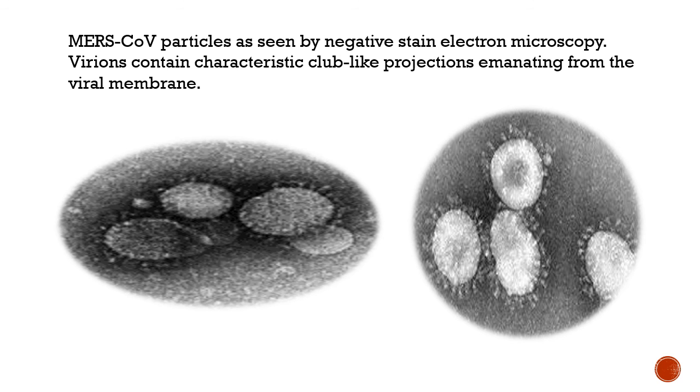Now these are the electron microscopic pictures of the MERS-CoV virus. And as you can see, there are spikes originating from the nucleocapsid membrane. So hence the name coronavirus. So it belongs to the family of the coronavirus you've already seen.